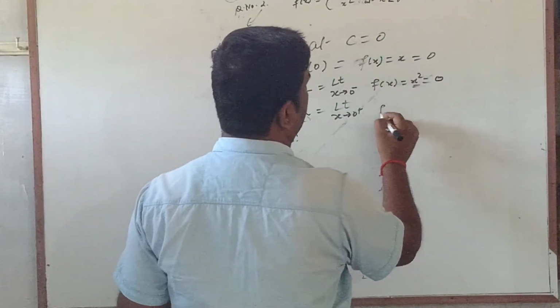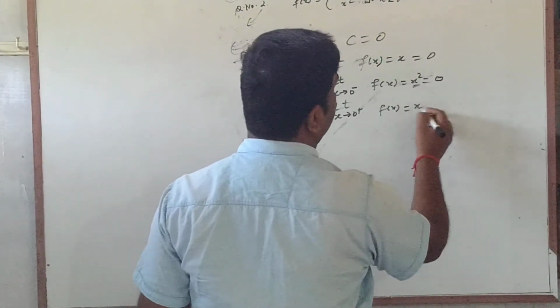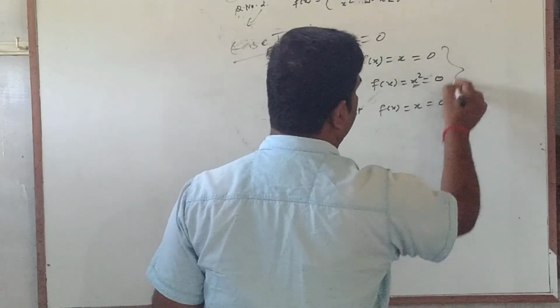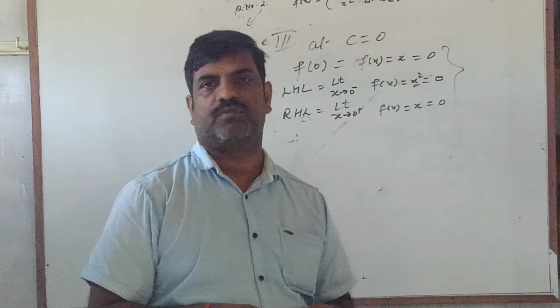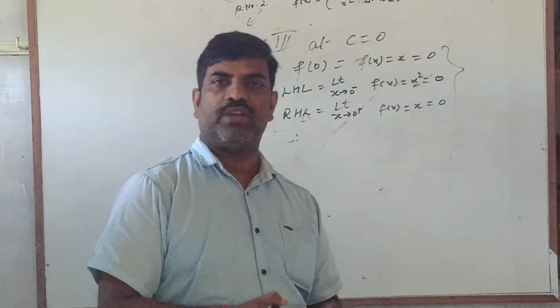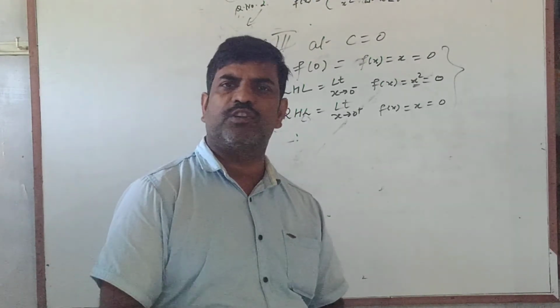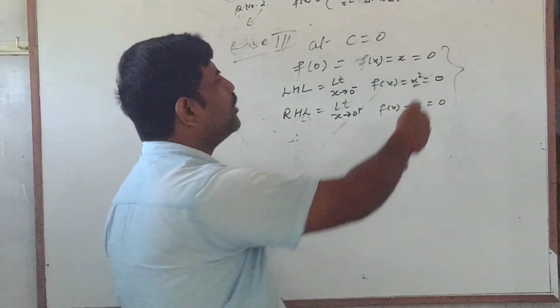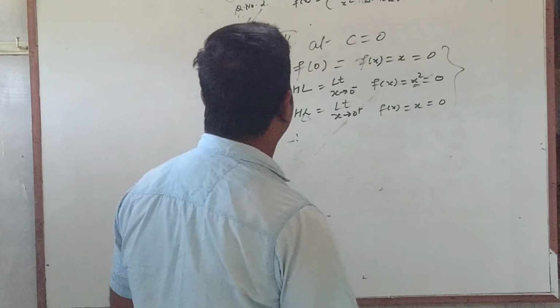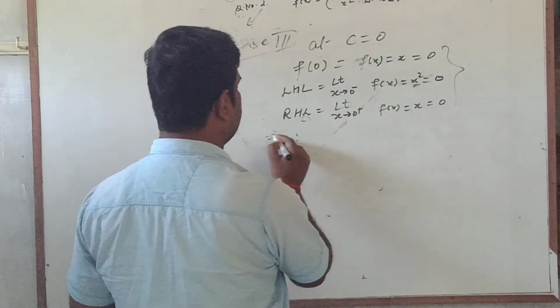Again we shall use the upper definition equal to x, and this will come nearly 0 itself. So you can see at x equal to 0, all these three cases come. We have to find the value at 0, we have to see its value slightly lesser than 0, and we have to check for the value slightly more than 0, and still the value comes 0 itself, all the three values are equal.